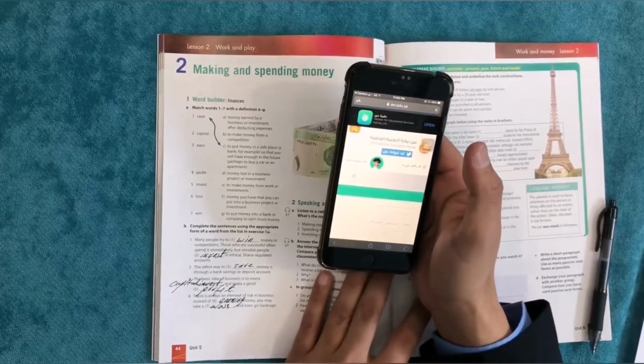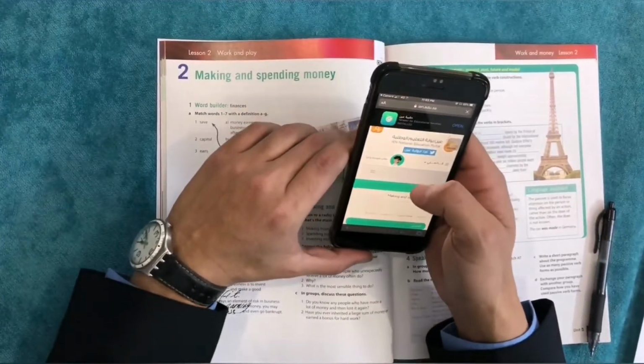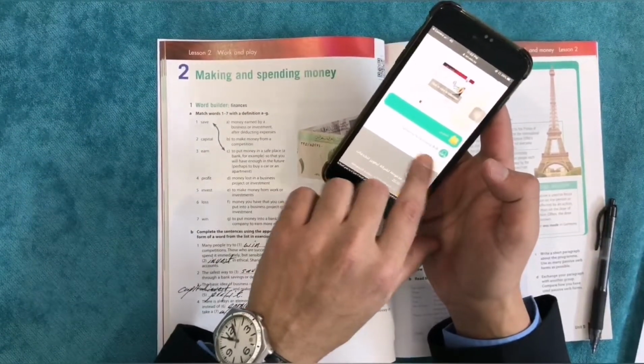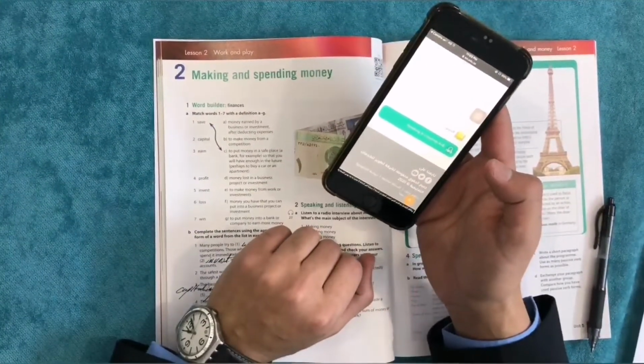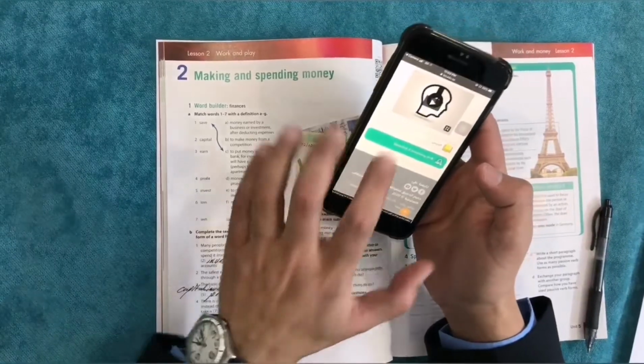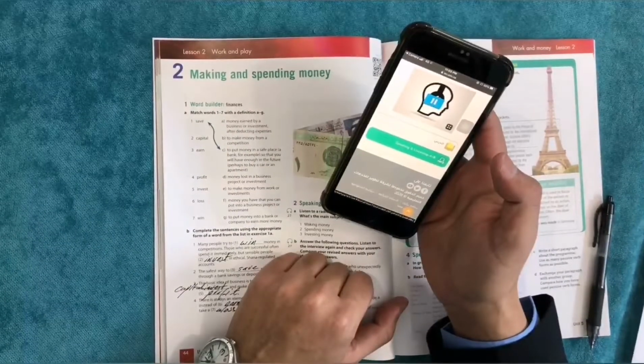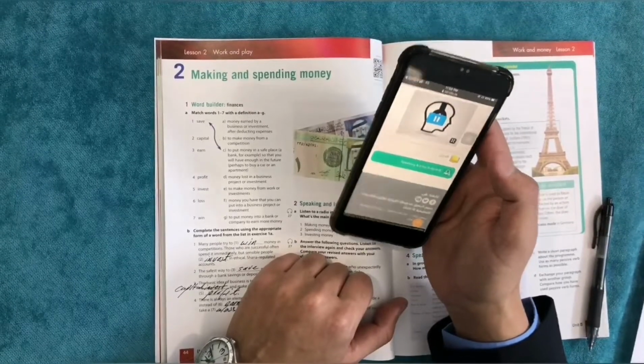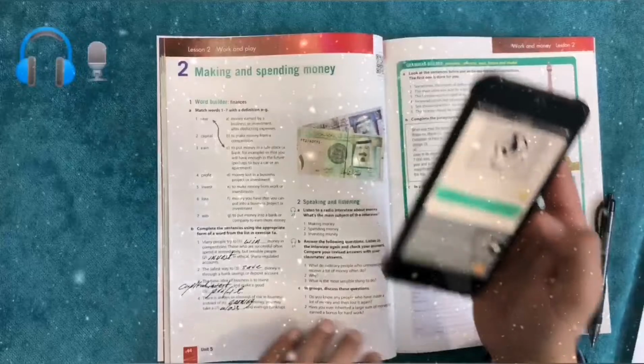And by the way, I want to thank the Ministry of Education very much for helping us doing this. And now you can find speaking, listening, AB. You just press it. When you press on, just here, Unit 5, okay, Lesson 2.